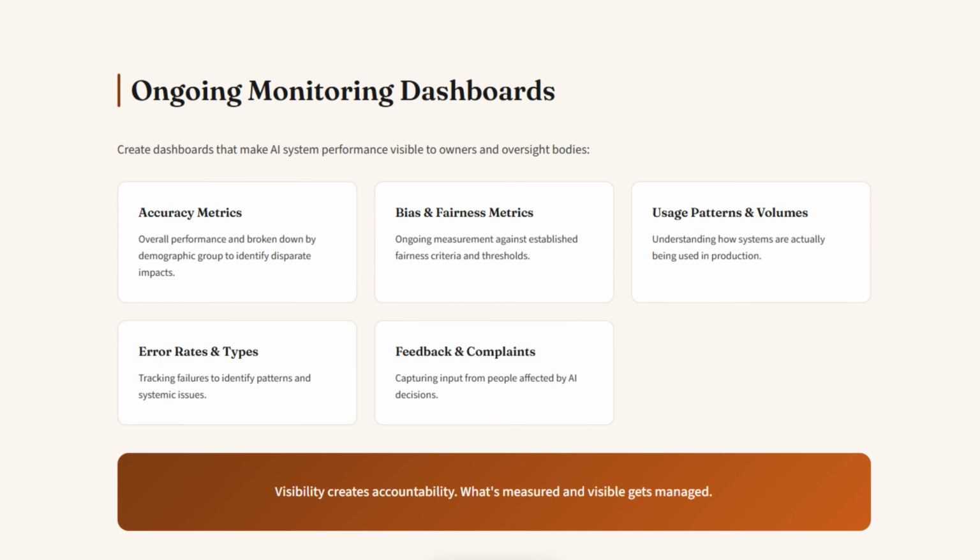Ongoing monitoring dashboards are also key. Create dashboards that make AI system performance visible to owners and oversight bodies. These dashboards should have accuracy metrics overall and by demographic group, bias and fairness metrics, usage patterns and volumes, error rates and types, as well as the ability to drill into feedback and complaints. Visibility creates accountability. What's measured and visible gets managed.